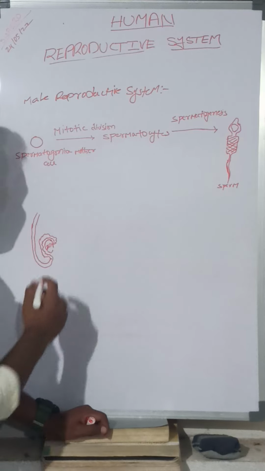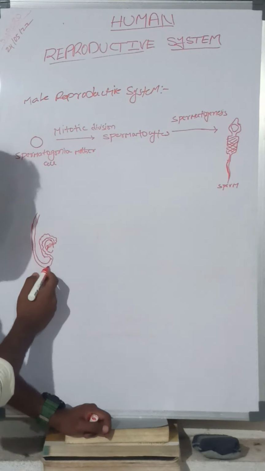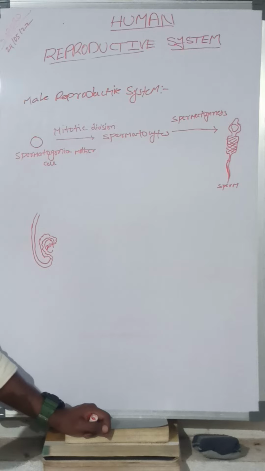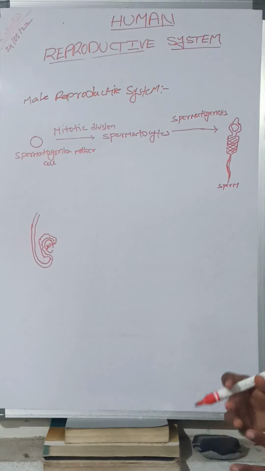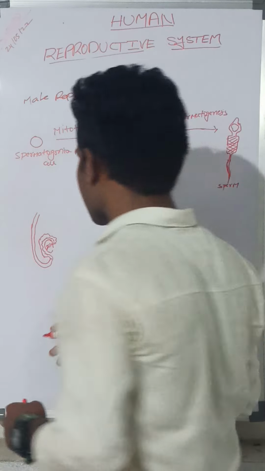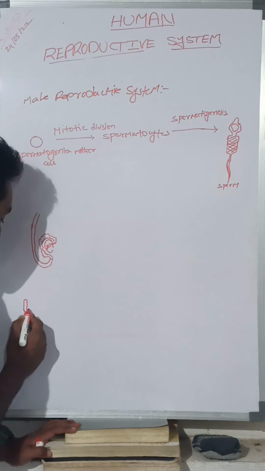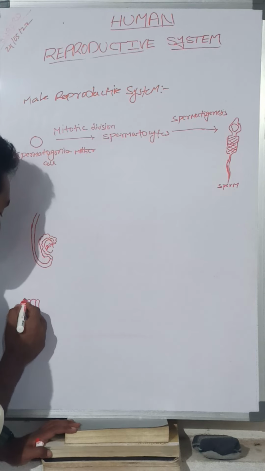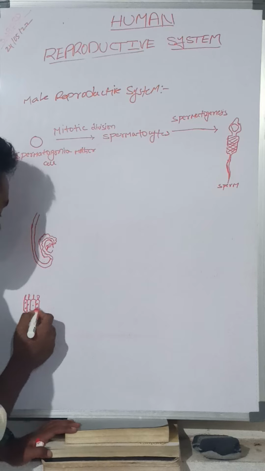The vas deferens is lined by a ciliated columnar epithelium. What type of cells are present inside the vas deferens? Ciliated columnar epithelium. Columnar means the cells are column-shaped, and they have cilia.